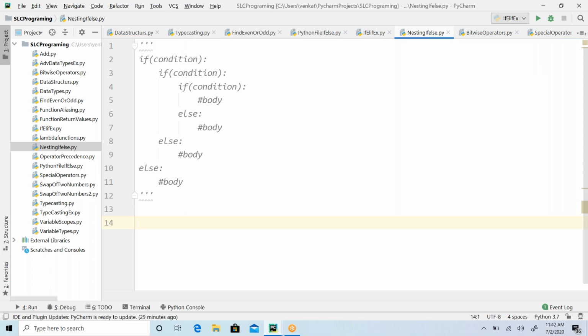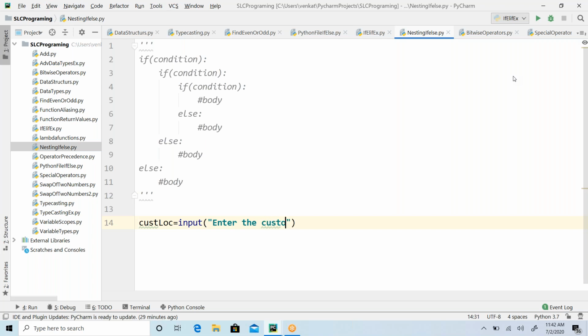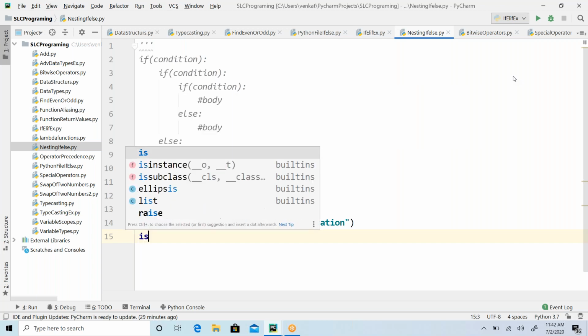Understanding, guys? So the requirement is, say, a mobile customer. I am going to take the customer location, for example, enter the customer location. And is he a new customer or existing customer?